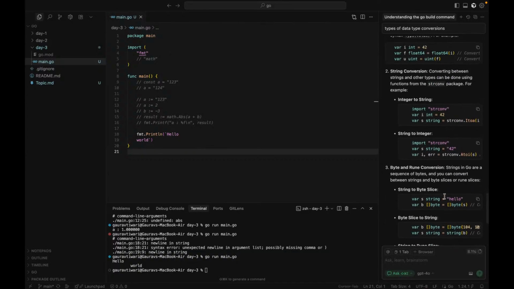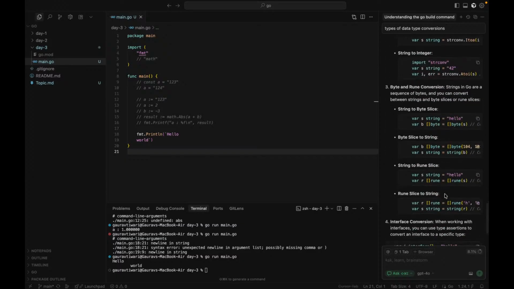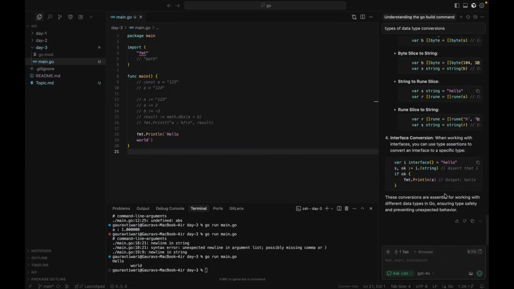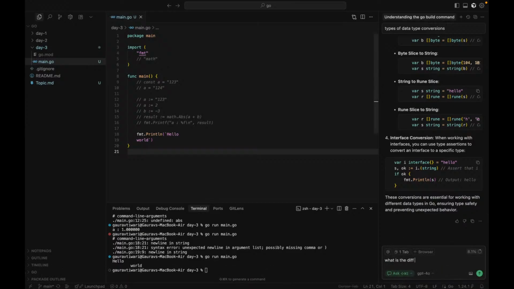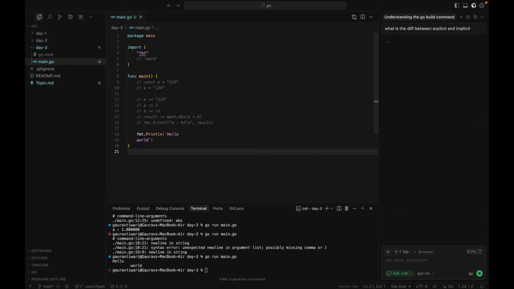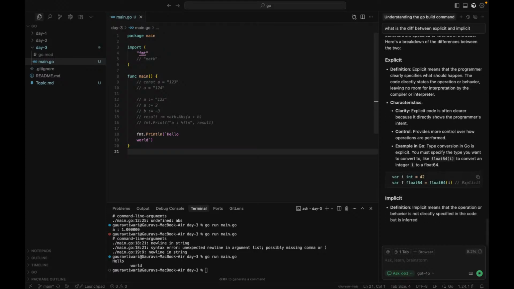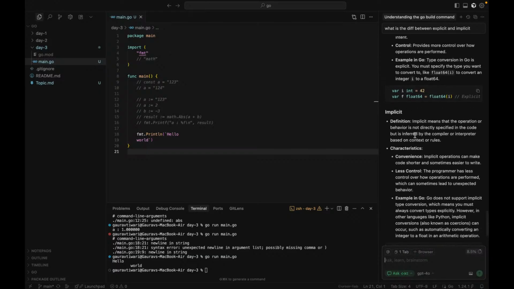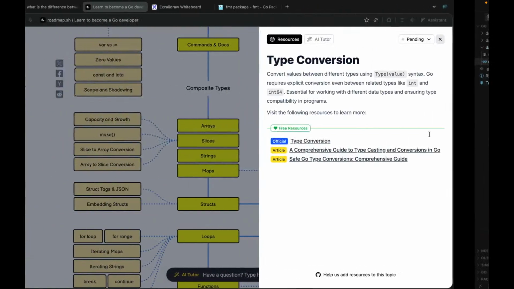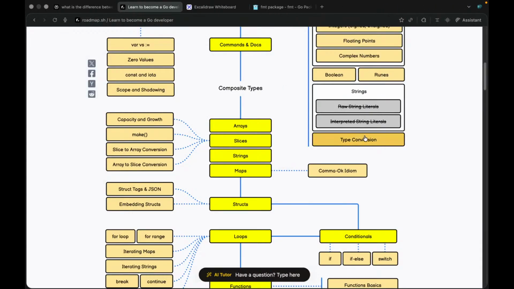Okay, so here are string conversion, explicit conversion. I guess, what is the difference between explicit and implicit? Okay, so implicit is the operation or behavior is not directly specified in the code. Implicit, yep, this thing is done by the compiler, and explicit are done manually.